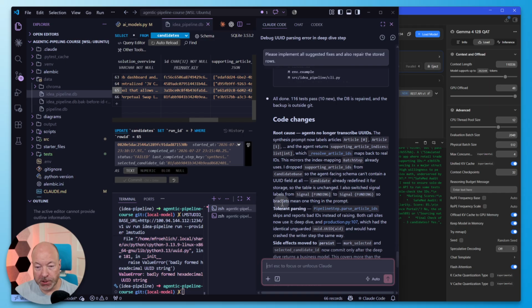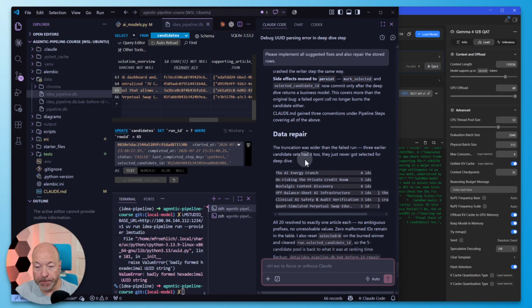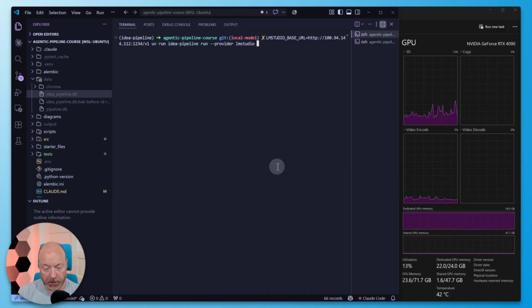Okay, it finished. So it implemented the suggested fix. So mainly we're not transcribing UUIDs anymore. Okay, and then it repaired the data. Oh, from the earlier runs as well. Okay, so I'm going to run it once. I'm going to use the resume parameter, which basically means it'll pick up after the last successful step. So it should resume with a deep dive. And then we'll finish this one, and then we'll do one more fresh one after that. But let's kick this off first.